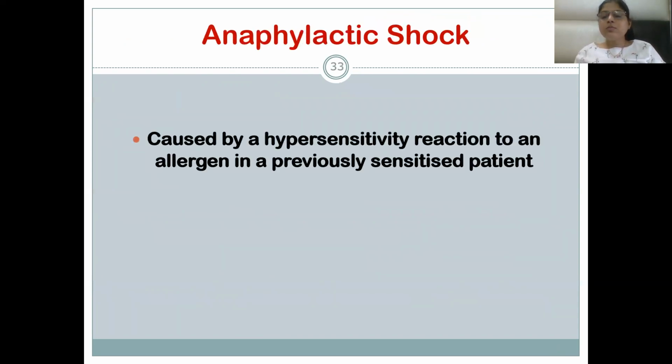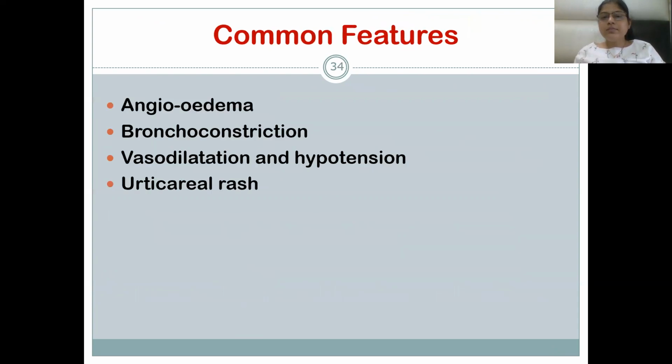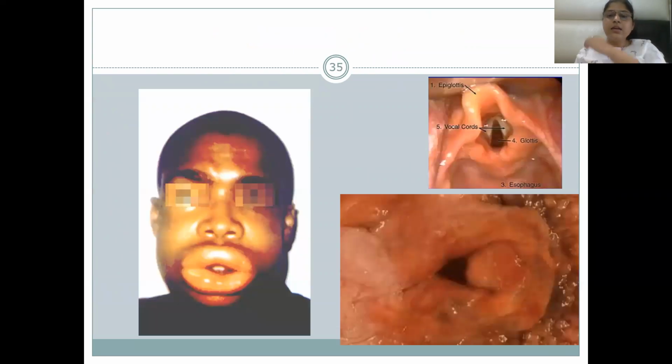Anaphylactic shock is caused by a type 1 hypersensitivity reaction to allergens like nuts, bee or wasp stings, and drugs. Common features are angioedema, bronchoconstriction, vasodilatation, hypotension, and urticarial rash. This is how a patient with anaphylactic shock presents.